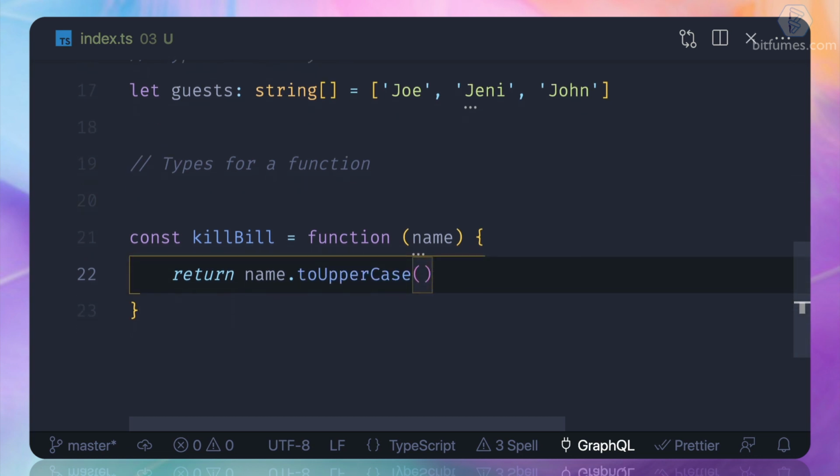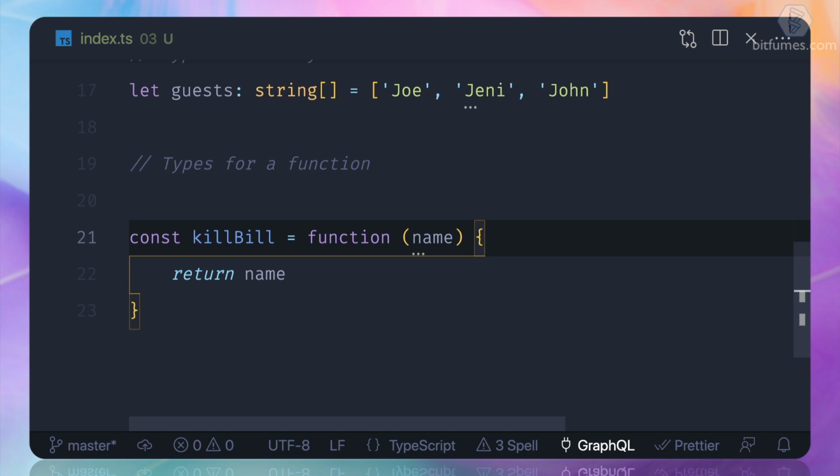Something is weird. Why am I not getting any suggestion? Dot toUpper, why is that?